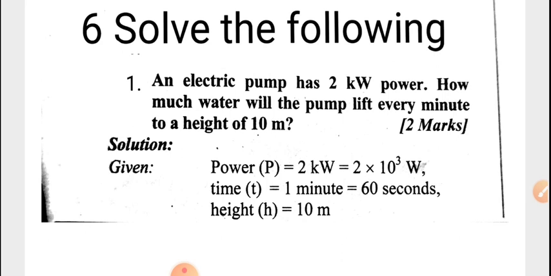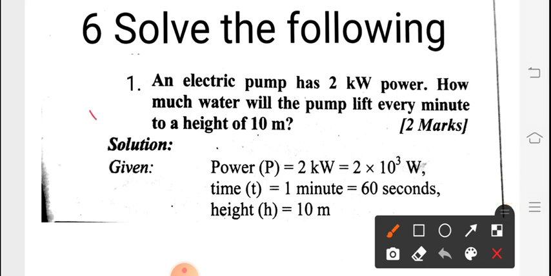Work and Energy. In this chapter today we are going to discuss a few numericals which are part of the exercise. So we will go ahead with the numericals. Question number 1. An electric pump has 2 kilowatt power. How much water will the pump lift every minute to a height of 10 meter?